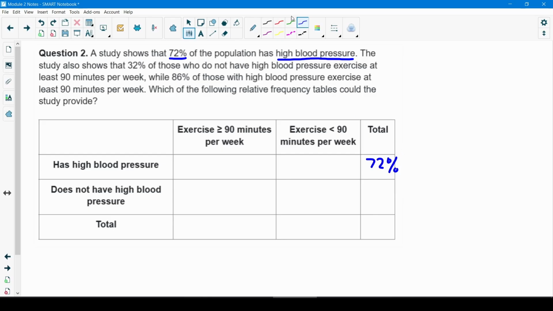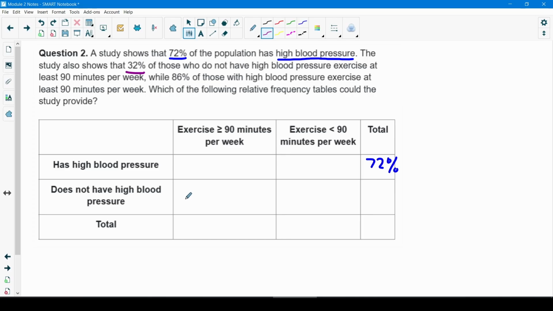The study also shows that 32% of those who do not have high blood pressure exercise at least 90 minutes per week. So this one's a little tricky. Here I'll be looking at those who do not have high blood pressure, so this cell here, does not have high blood pressure, and they exercise at least 90 minutes per week.